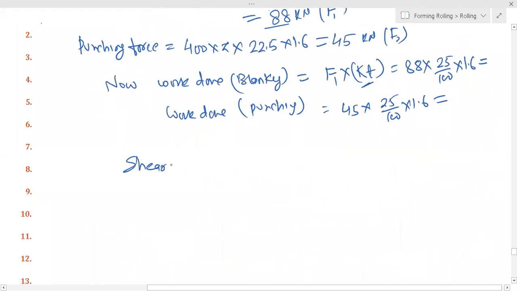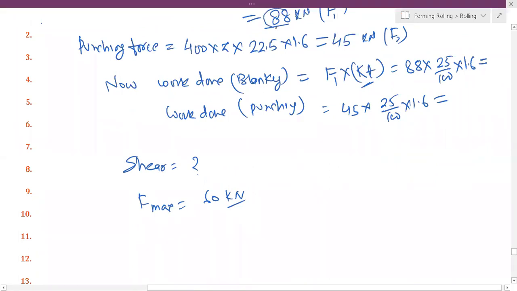How much shear we have to provide so that the maximum force is 60 kilonewton. Here maximum force we have is 88. So we have to reduce this force.